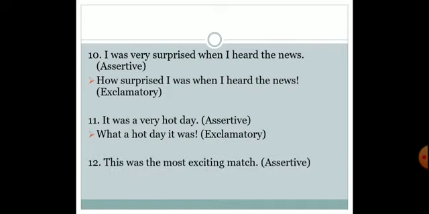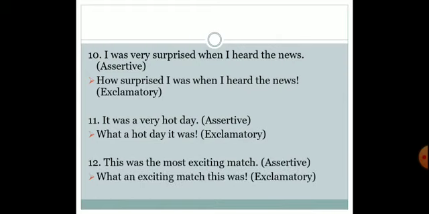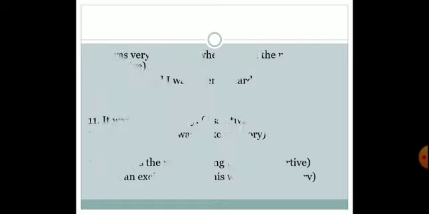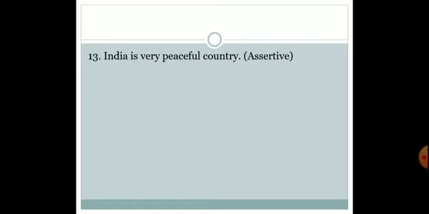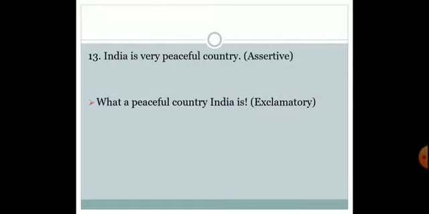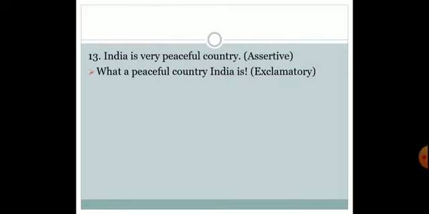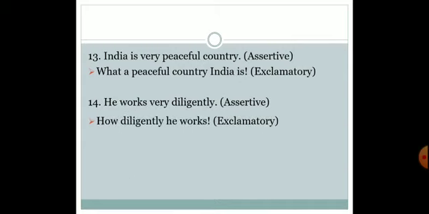12th one, this was the most exciting match. So we'll be using what an exciting match this was. 13th one, India is a very peaceful country. What a peaceful country India is. 14th one, he works very diligently. How diligently he works.